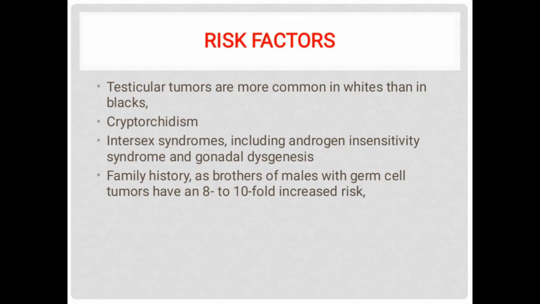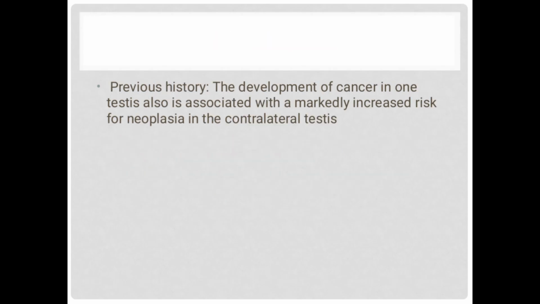Risk factors. Testicular tumors are more common in whites than in blacks. Cryptorchidism is a risk factor. Intersex syndromes, including androgen insensitivity syndrome and gonadal dysgenesis. Family history: for example, brothers of males with germ cell tumor have an 8 to 10-fold increased risk of malignant neoplasm. Previous history: the development of cancer in one testis is also associated with markedly increased risk of neoplasia in the contralateral testis.